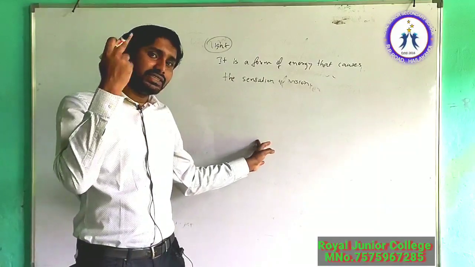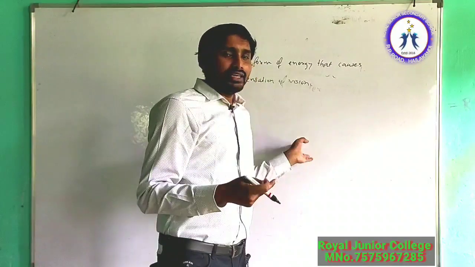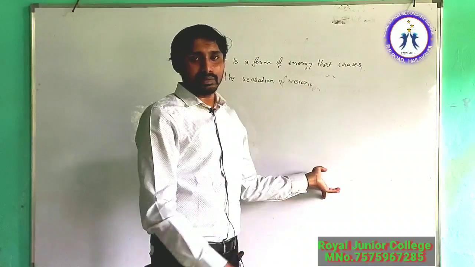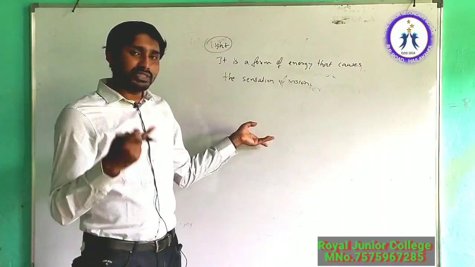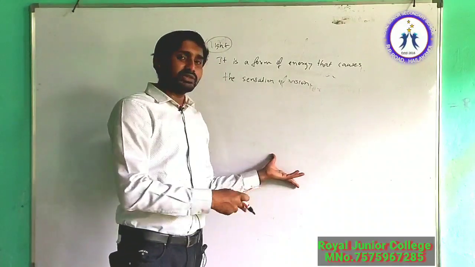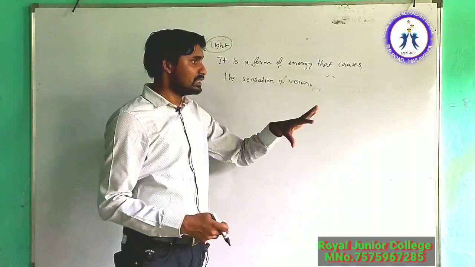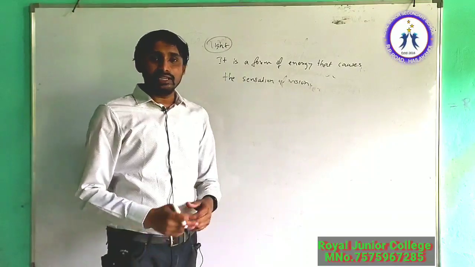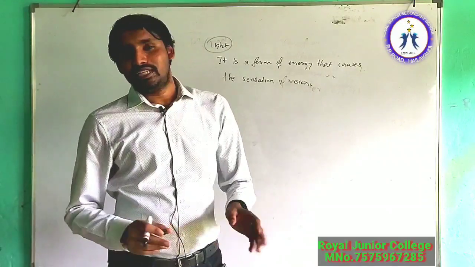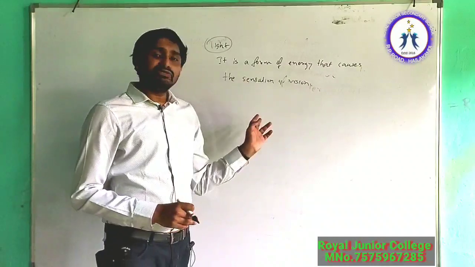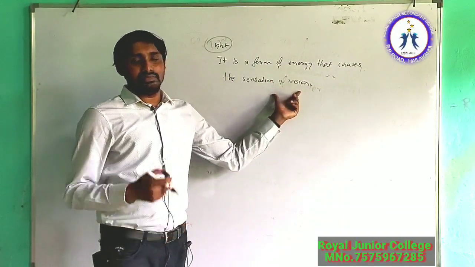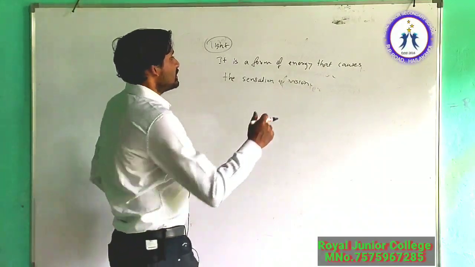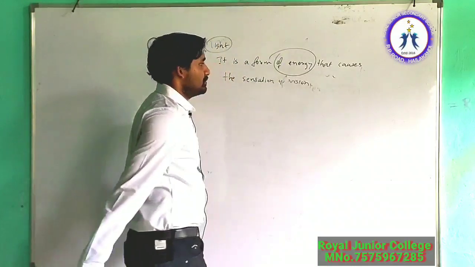Because light either reaches directly from the source to my eye, or after reflection from the object, light is reaching me. That's why I am seeing that particular object. So either by directly reaching or after reflection from the object, when it reaches our eye, we see that object. That means we need light to see objects, because in the dark we cannot see anything. It is a form of energy that causes the sensation of vision. So first thing is, it is energy.